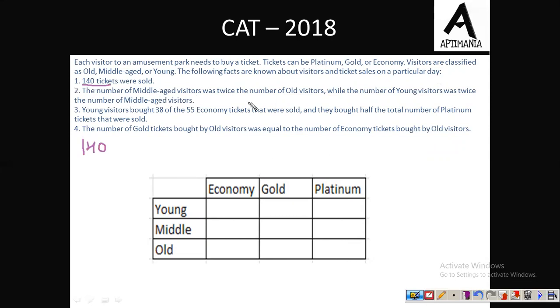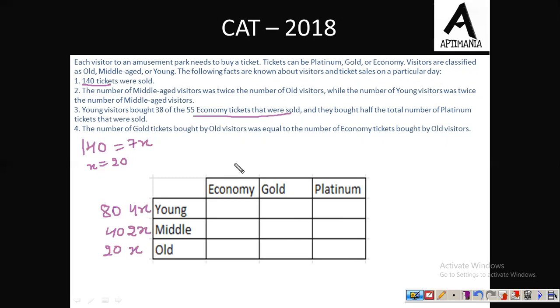Number of middle age was twice the number of old. So let the number of old people be x. So middle x will get 2x. And number of young was twice that of middle age. So this will be 4x then. अब इसका sum that is 7x must be equal to total number of tickets sold. So from here we will get the value of x to be 20. So from here we can say that there were total of 80 young visitors, 40 middle-aged visitors, and 20 old visitors. Fine.